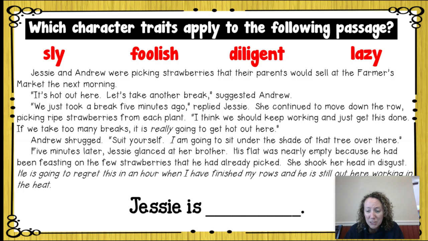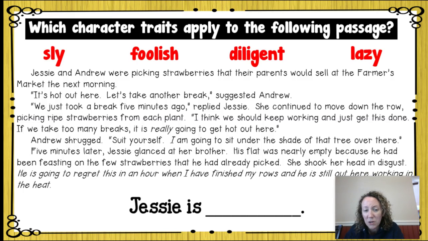So I'm going to go through this, and I'm going to look at the different things that are happening in the story to figure out the character trait of Jesse. So here we have Jesse and Andrew, okay? And I want to focus on Jesse. So when Andrew's saying that he wants to take another break, we have Jesse saying, but we just took a break 5 minutes ago, okay?